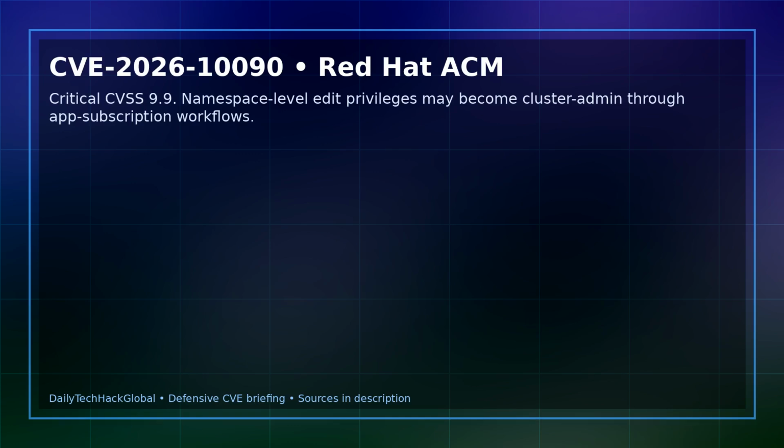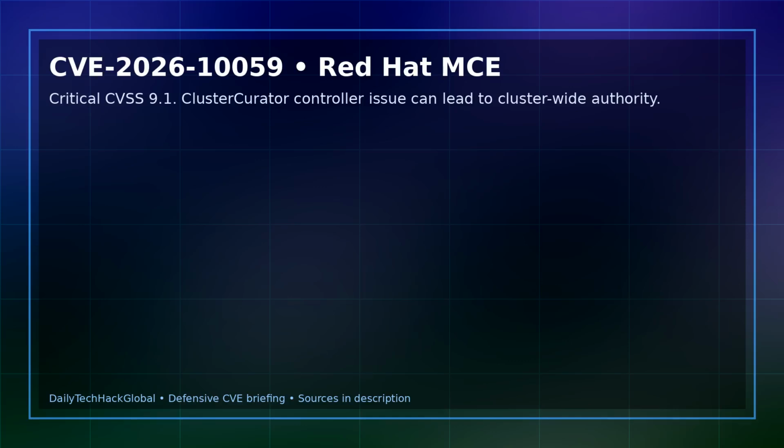That matters because Kubernetes management planes concentrate authority. If an attacker turns limited namespace access into cluster admin, the blast radius can include workloads, secrets, policy, and cluster availability. Defenders should review who can create channel and subscription resources, restrict app subscription workflows to trusted administrators, and follow Red Hat updates.